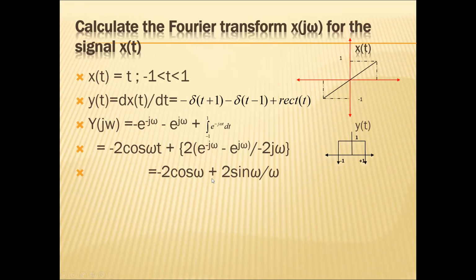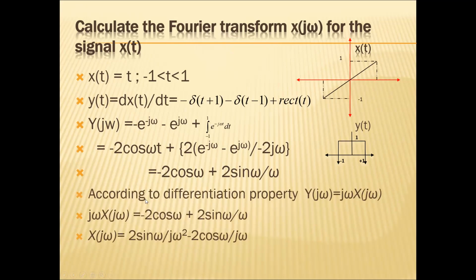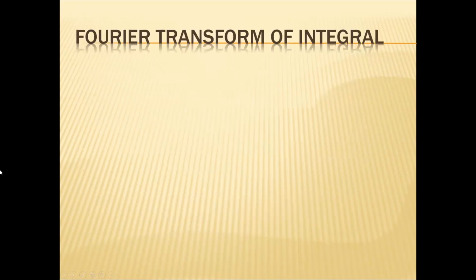So -2 cos omega plus sine omega you will get. So according to the differentiation property, Y of omega equal to X of omega into j omega. You can have 2 cos omega plus sine omega by omega. So if I write, I can have X of omega equal to 2 sine omega by j omega square minus 2 cos omega by j omega.